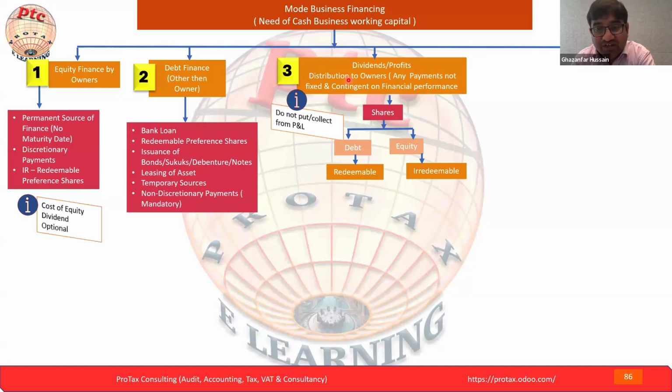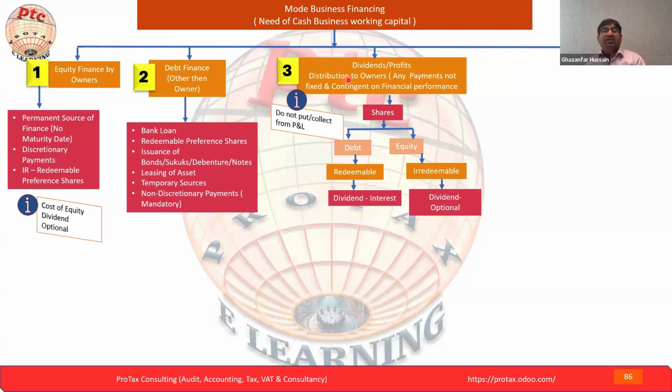So equity is irredeemable, debt is redeemable. What is redeemable? The shareholders can ask, okay, give us our money back. But normally in such a scenario, they do not have voting rights also.